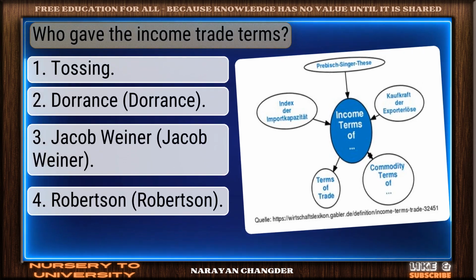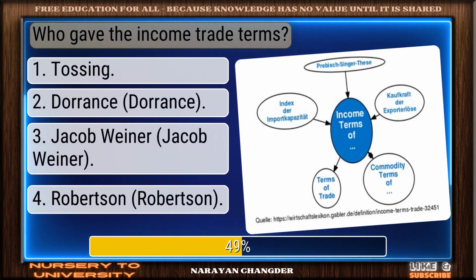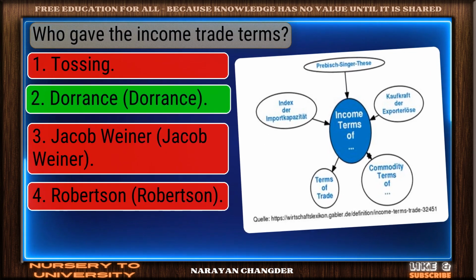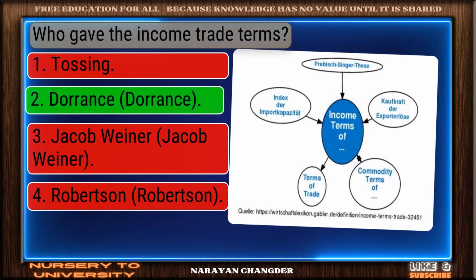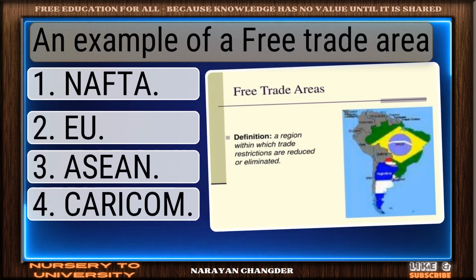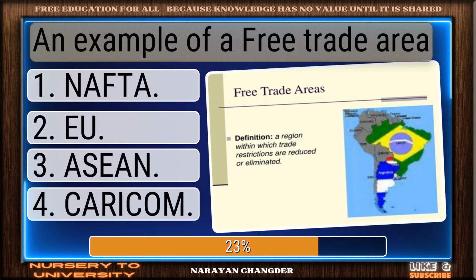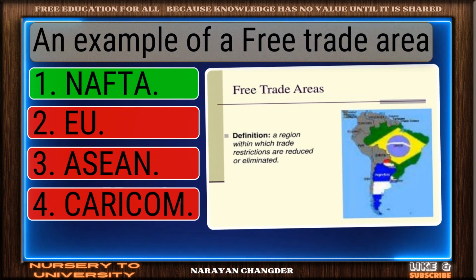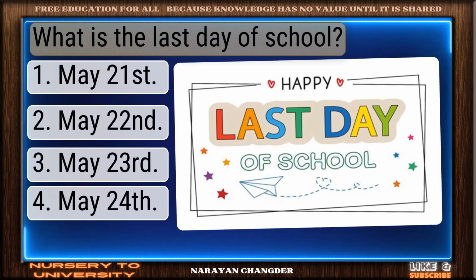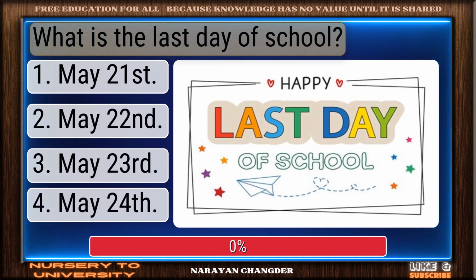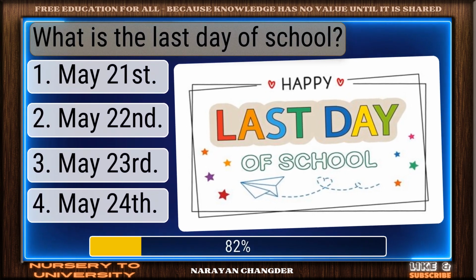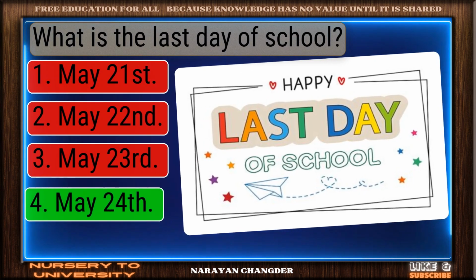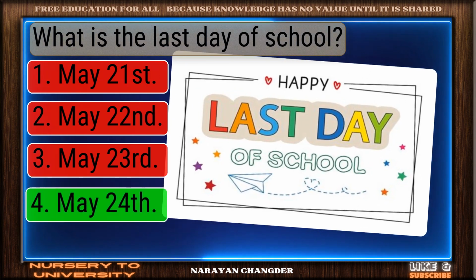Who gave the income trade terms? Well reasoned. Dorrance is the correct choice. An example of a free trade area? You got it. Your choice, NAFTA, is right. What is the last day of school? Exactly. May 24th makes sense and it is the right choice.